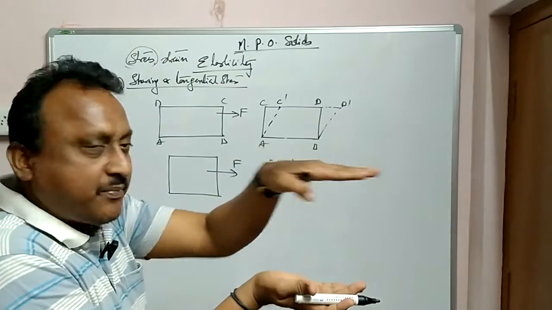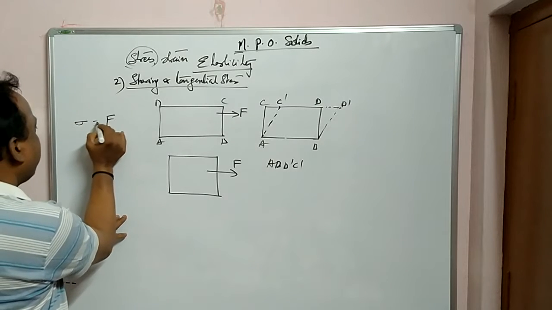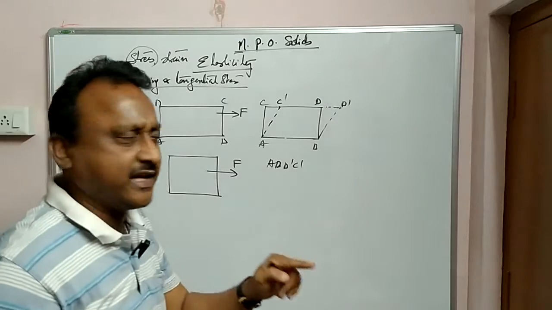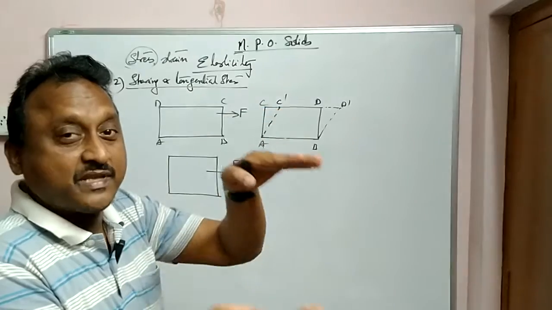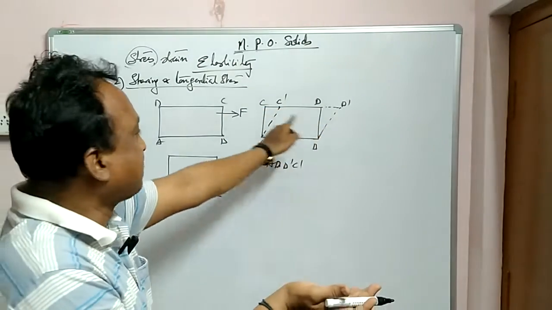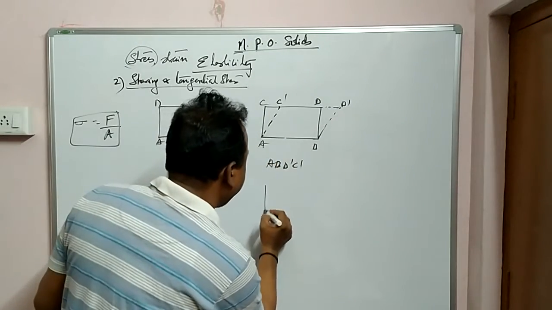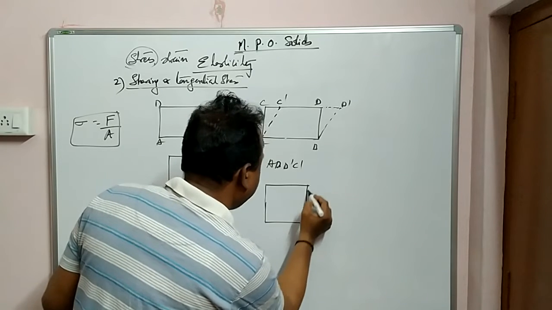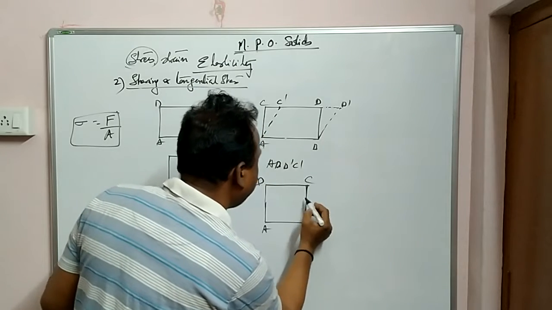So this type of stress, restoring force, that is force acting per unit area, is called shearing stress or tangential stress. Keeping the base constant, only the upper part is sheared. That means a rectangle is converted into a parallelogram. And here you can see a square ABCD.